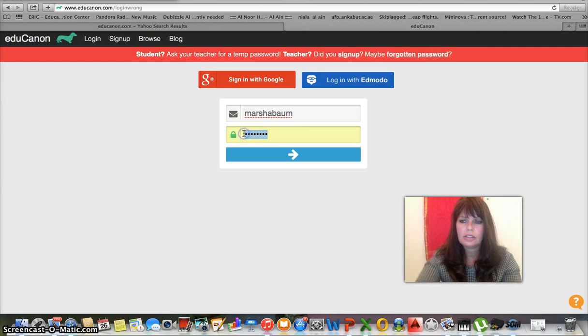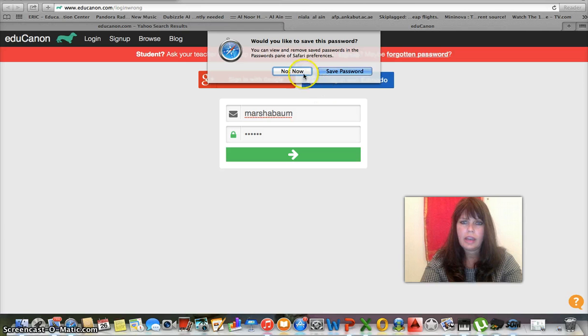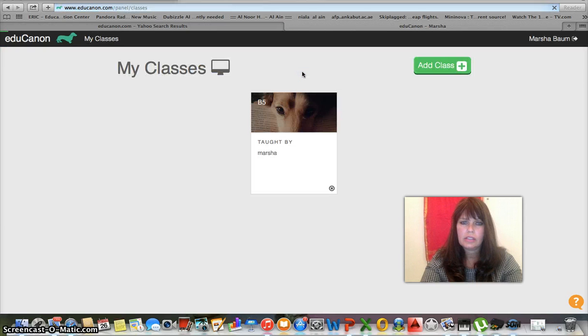Then down here where the password is, we're going to put Adveti in lowercase letters, ADVETI, and then go down to the arrow and click the arrow, and that will take us into our class assignment.